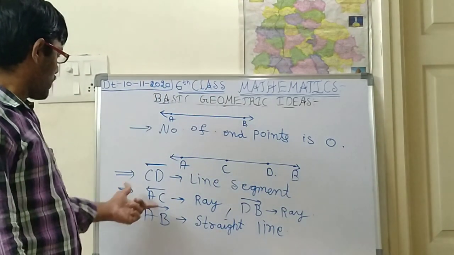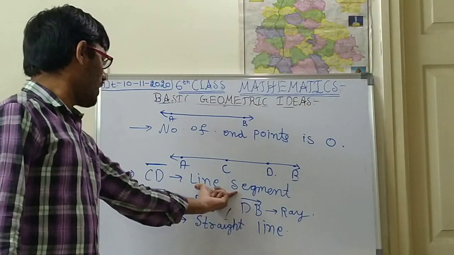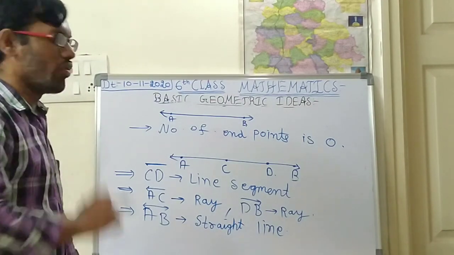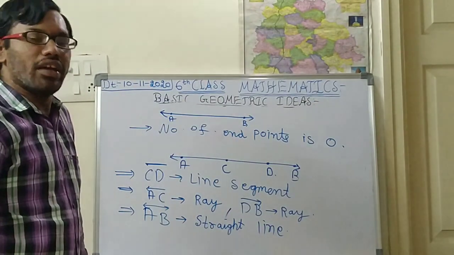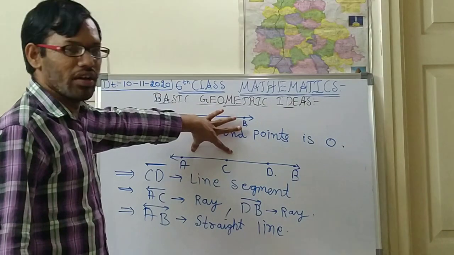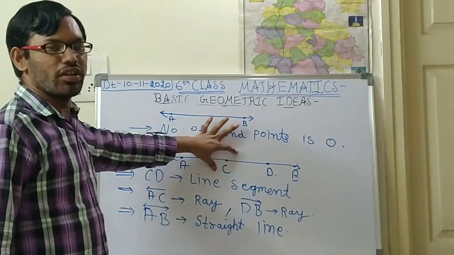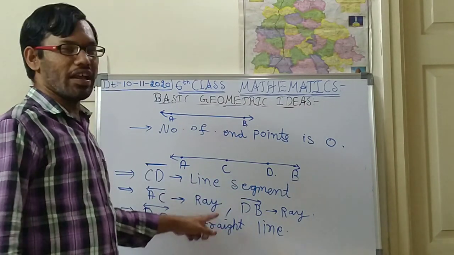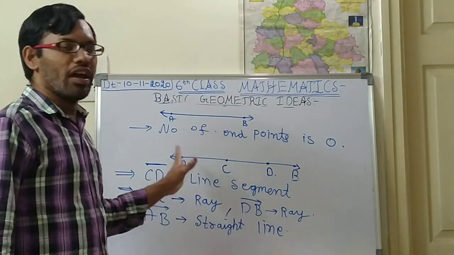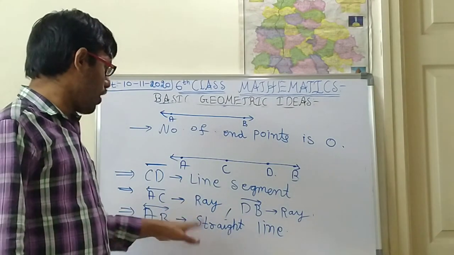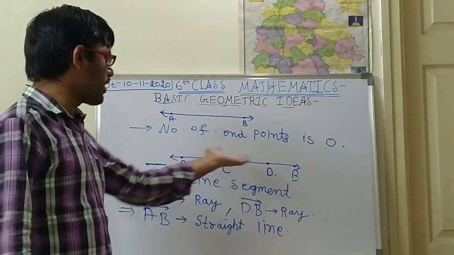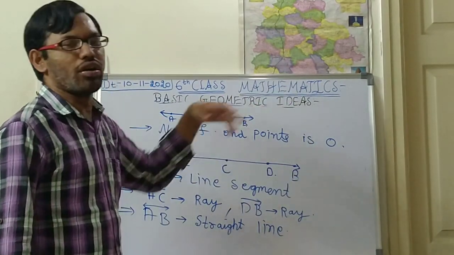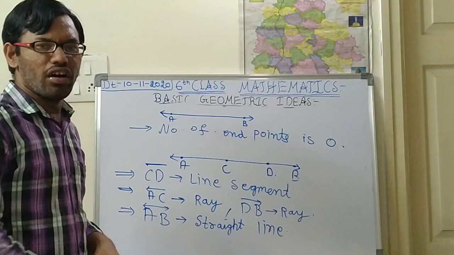See children, two rays are there, one line segment is there, and one straight line is there in this picture. Like this you will be asked in the exam also. They will give this type of figure in the question and ask you to find all the line segments, rays, straight lines, and points also. What points are there on this line, children? Point A, point B, point C, point D. Like that you can also write, children.